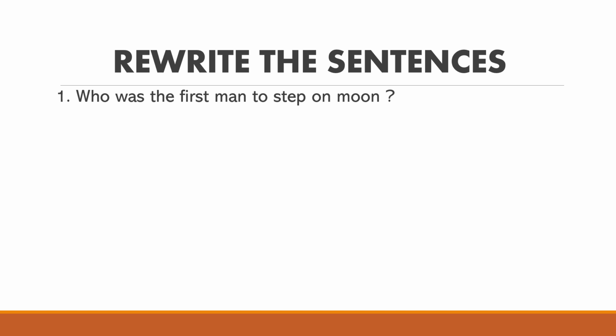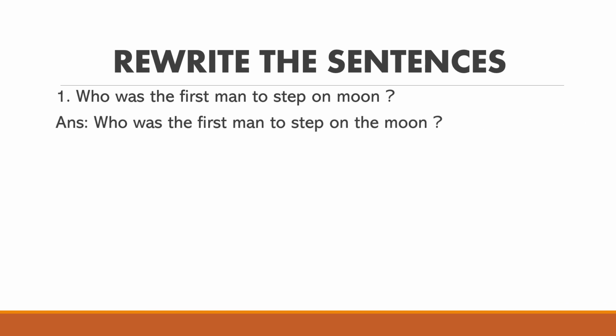Okay. See here. What is the first one? Who was the first man to step on moon? Think. Got the answer? Okay. Now we will see the answer here. The answer is: who was the first man to step on the moon? Moon is a particular thing which is only one. So before moon we used the. Understood?